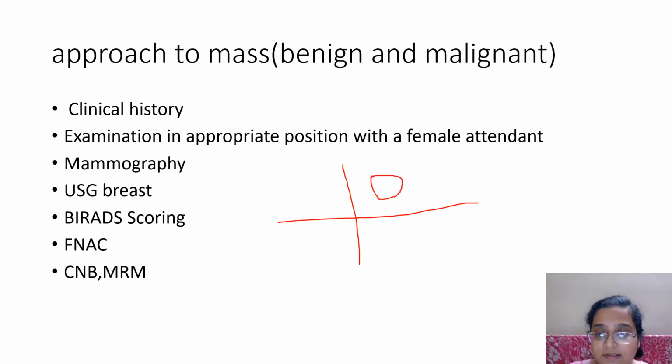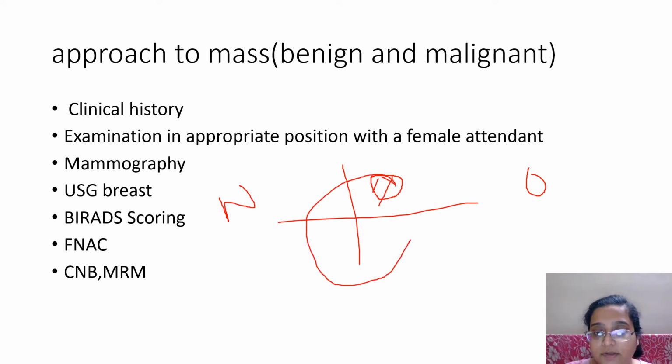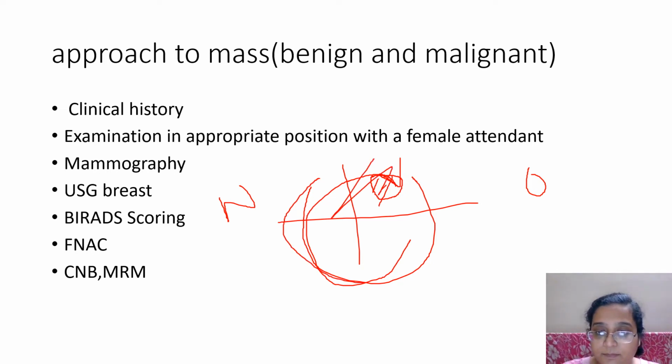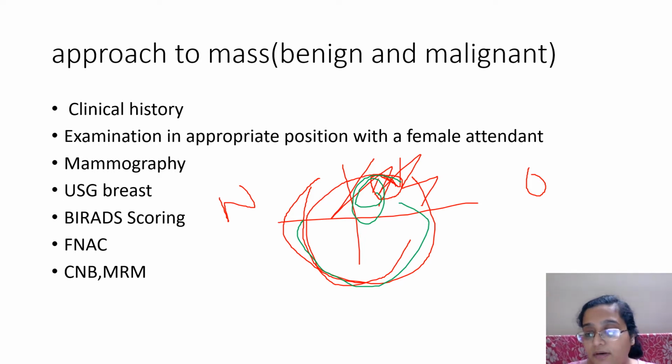Supposing this is the outer quadrant, this is the inner part, okay, and this is the lump over here, then I'll move like this to examine it. Or I'll move like this to examine it. Upper right, upper left, lower right, lower left. So this part should come in the end. If you start from here, then you can't move ahead and the rest of the quadrants are left.